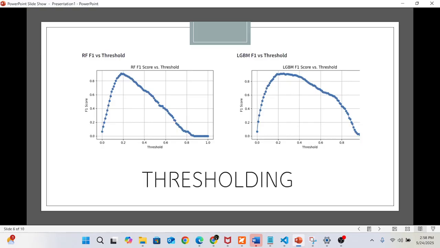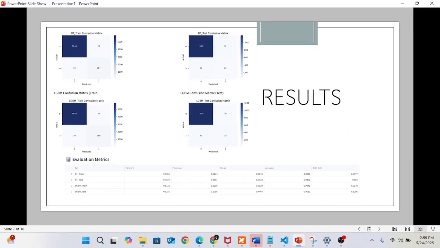So here I can see the F1 score versus threshold graph. It shows that the traditional 0.5 score is not ideal here. Here are the results.